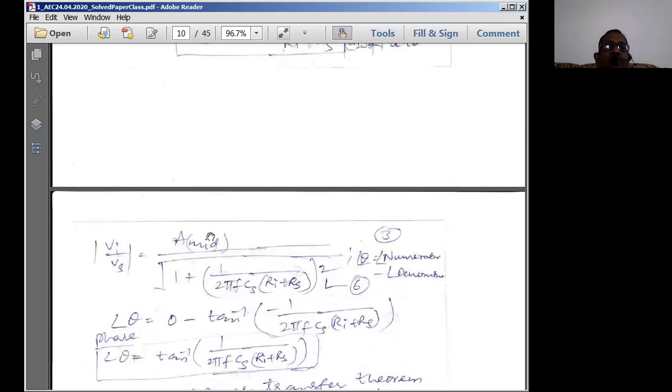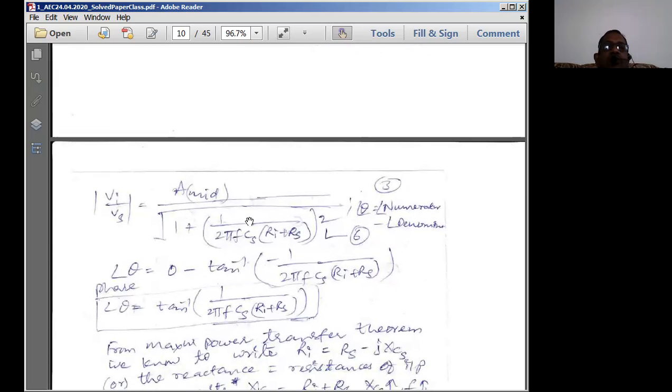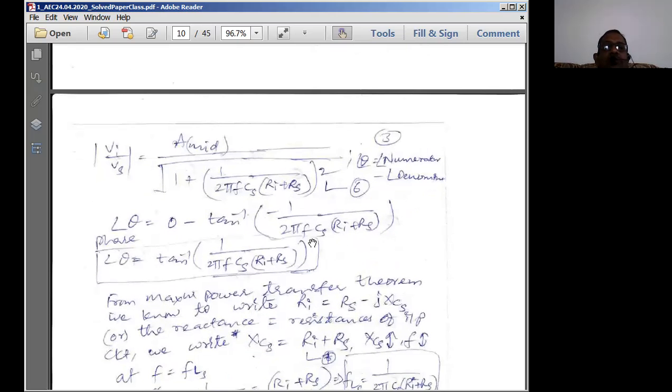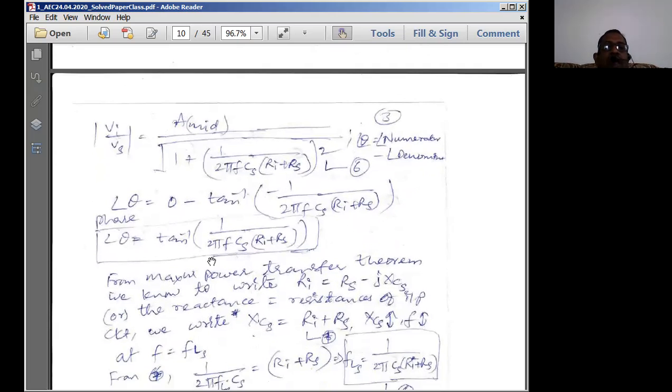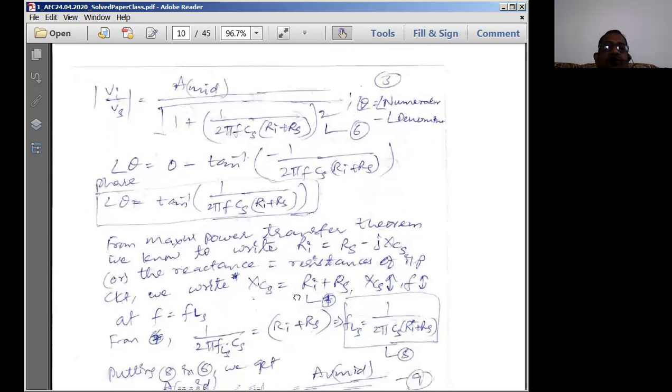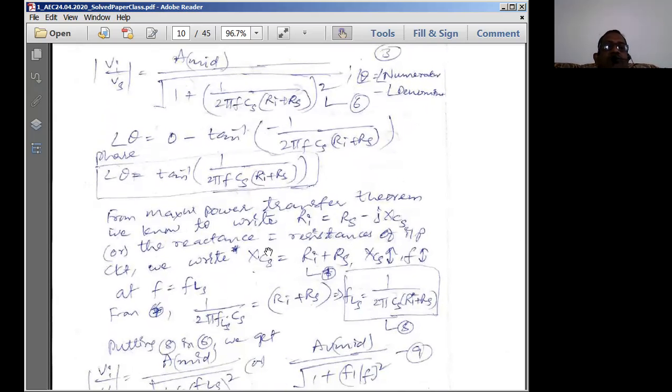So the numerator factor is going to be a constant. In the denominator, you're going to have this term in this equation. So I'm going to write this equation something like this. Therefore, I'm going to get the angle theta, which is nothing but the phase. For the maximum power transfer theorem, we know this relation is very important.